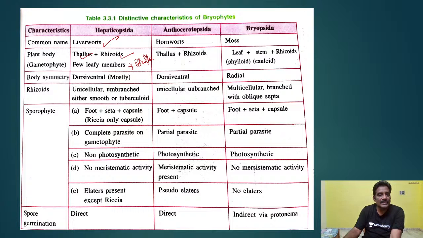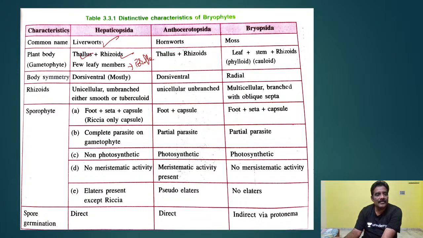Foot, seta and capsule are present already. In Riccia, only the capsule is present. In Marchantia, foot, seta and capsule are present, whereas in Riccia only the capsule is present. The sporophyte is a complete parasite on the gametophyte, a non-photosynthetic part. The sporophyte cannot synthesize food material, so it depends on the gametophyte only. There is no meristematic activity; the cells do not rapidly divide.